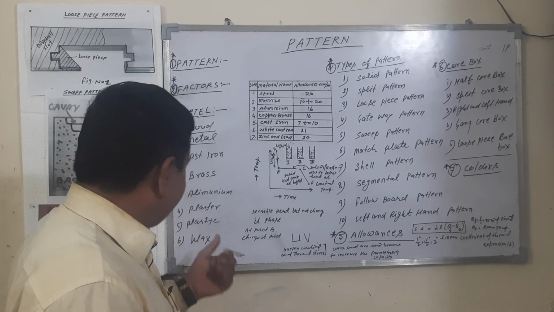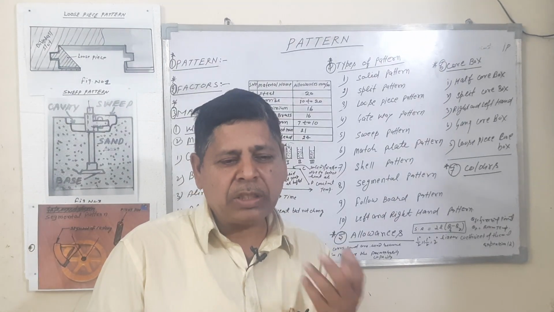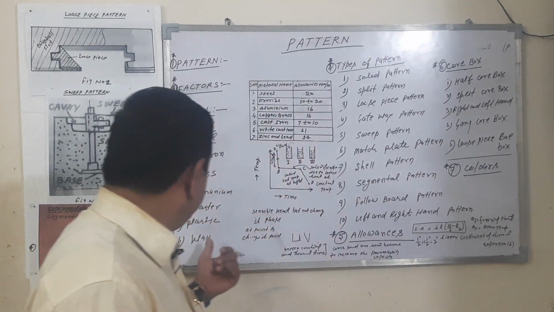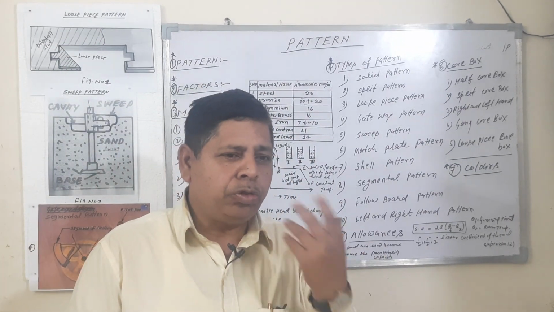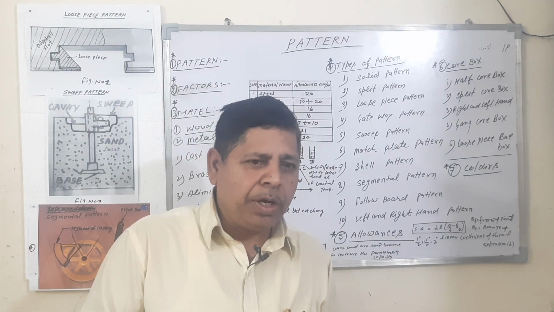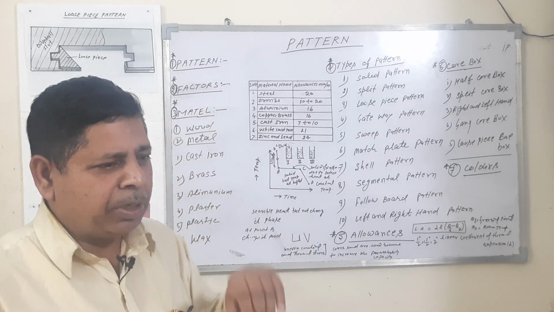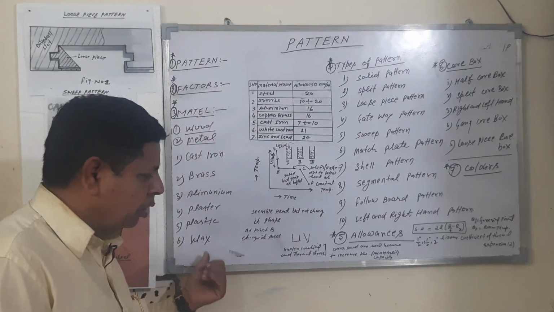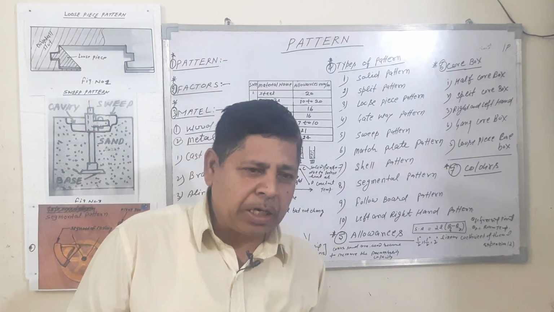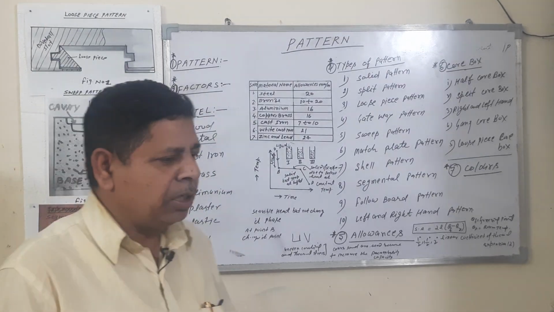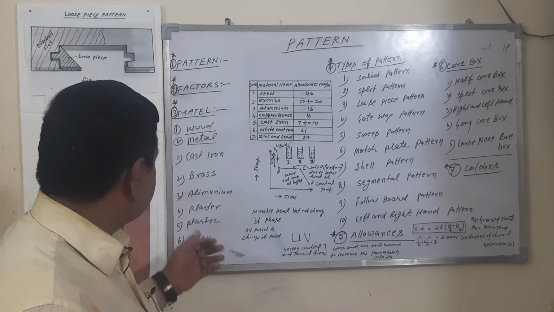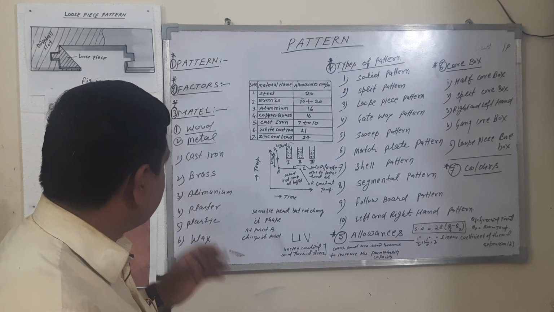Plastic. And this is wax. Wax is generally used in investment casting. First you will make the master pattern. With the help of the master pattern, you will make the cavity and fill up the material. To fill up the material means wax. The wax is cooled by the water. So after carrying out, this pattern is called the wax pattern. Wax patterns are generally used for fine finishing. These are the metals used for making the pattern.